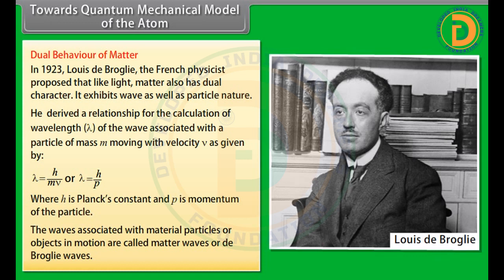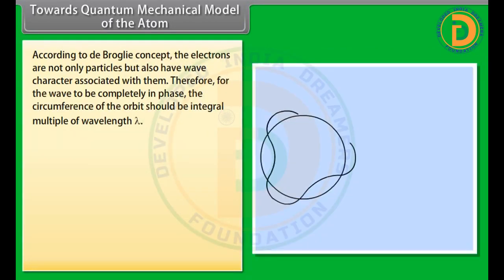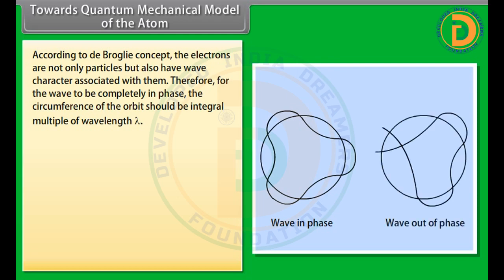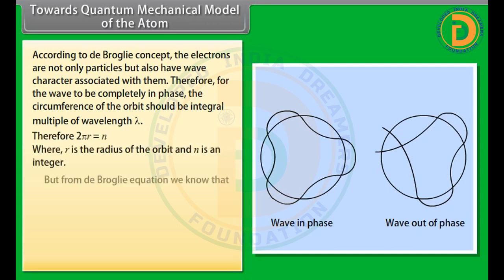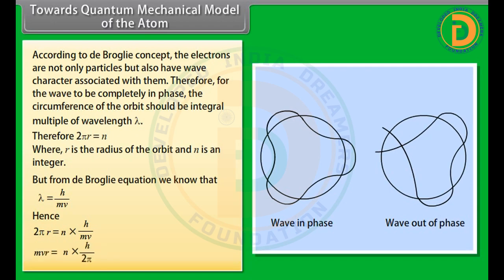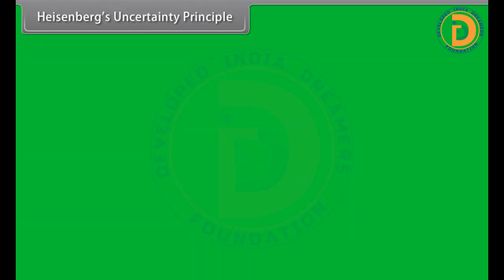The waves associated with material particles or objects in motion are called matter waves or de Broglie waves. According to the de Broglie concept, the electrons are not only particles but also have wave character associated with them. Therefore, for the wave to be completely in phase, the circumference of the orbit should be an integral multiple of wavelength lambda. But from the de Broglie equation we know that lambda is equal to h upon mv. Hence, 2 pi r is equal to n into h by mv, so mvr is equal to n into h by 2 pi.